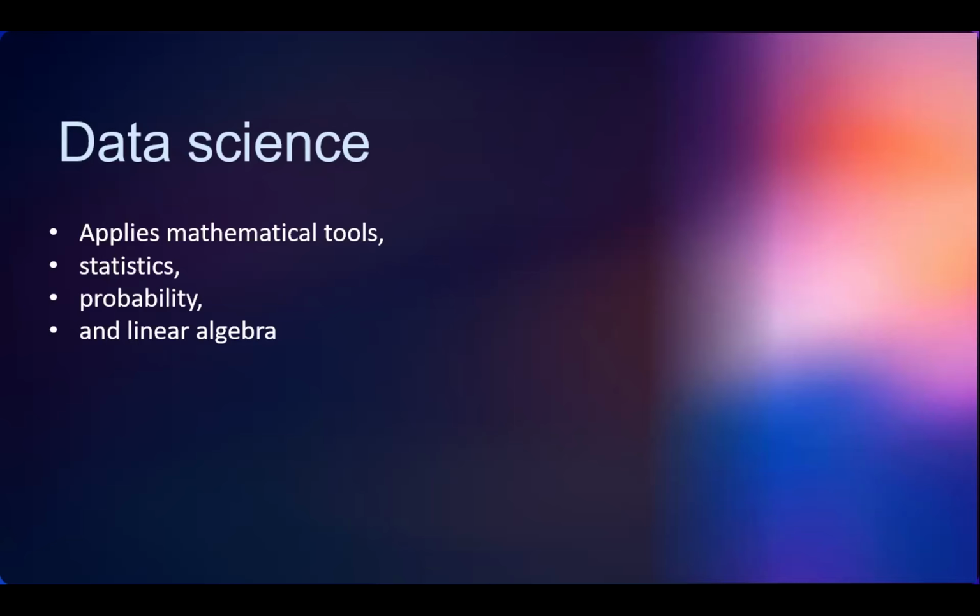We apply data on machine learning, artificial intelligence and deep learning, we apply mathematical statistics, probability and linear algebra, we solve real world problems, and we also predict future analysis. That is the main relationship between AI, machine learning, deep learning and data science.